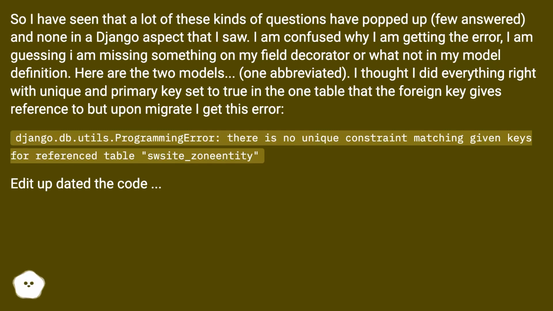Here are the two models, one abbreviated. I thought I did everything right with unique and primary key set to true in the one table that the foreign key gives reference to, but upon migrate I get this error. django.db.utils.ProgrammingError: there is no unique constraint matching given keys for referenced table swipe_only_entity. Edit: updated the code.